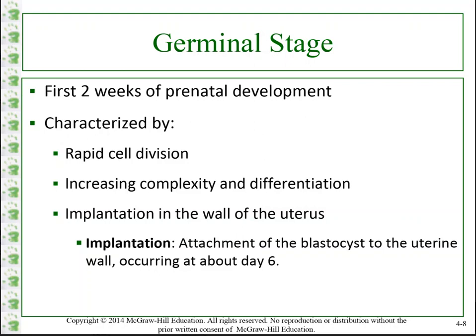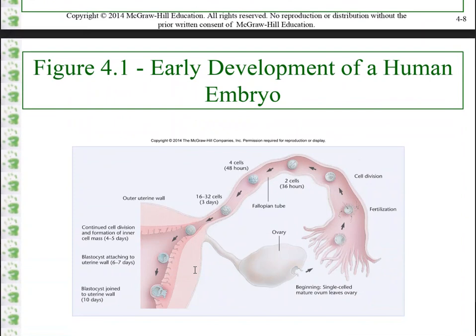Okay. So overall, conception is going to be within maybe 24 hours. And then from conception, we have about 2 weeks after that that's basically considered germinal stage. So from conception into about 2 weeks of this organism developing. Typically by the end of this stage, the blastocyst has been implanted into the uterine wall, and that's usually around day 6. And then once that happens, we can move forward into the embryonic stage. Okay, so we'll go ahead and do that now.